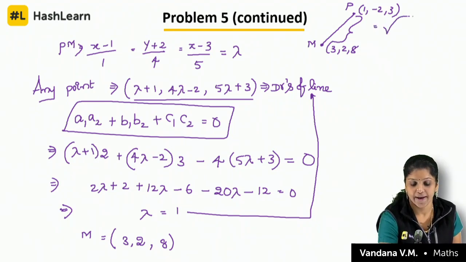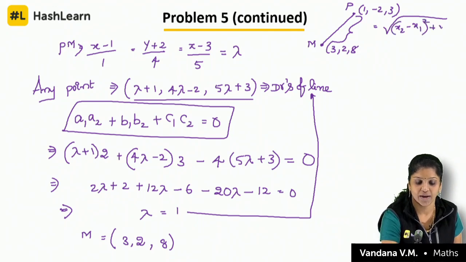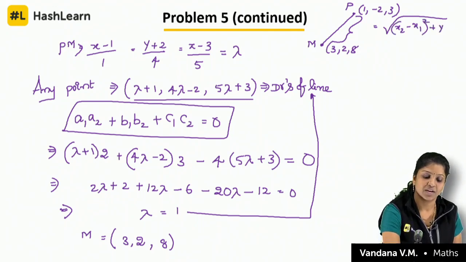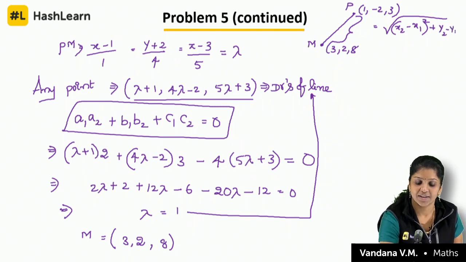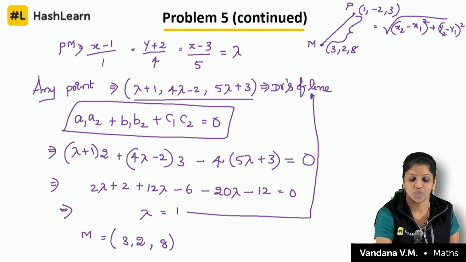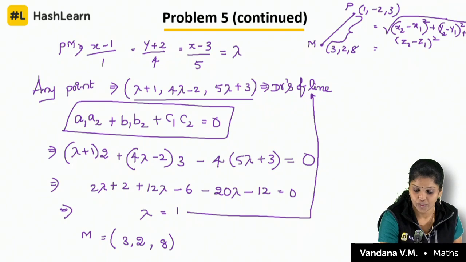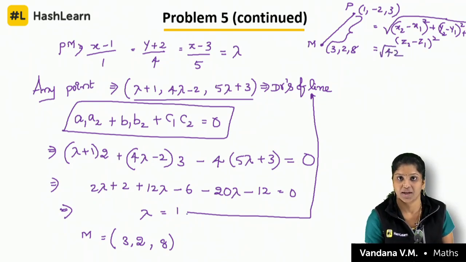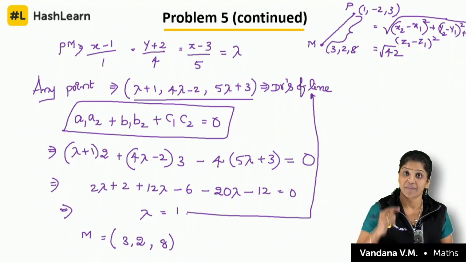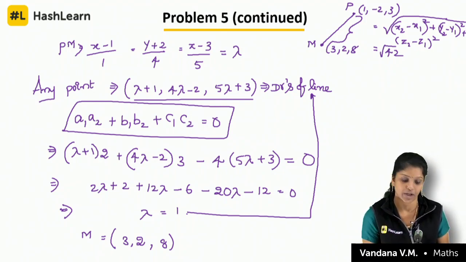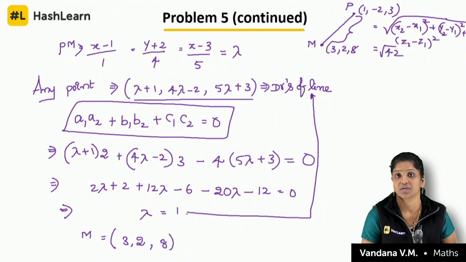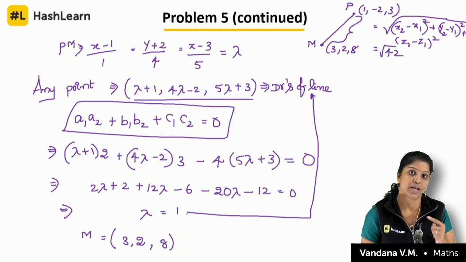Square root of (x2 minus x1) whole square plus (y2 minus y1) whole square plus (z2 minus z1) whole square. If you apply this, you will get root 42. But my intention is not to find the distance from that point to the foot of the perpendicular. I would like to find out the distance from that point to the image.